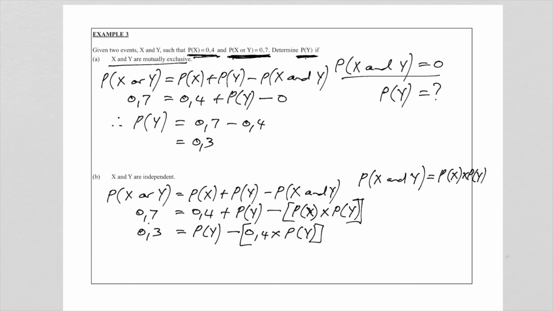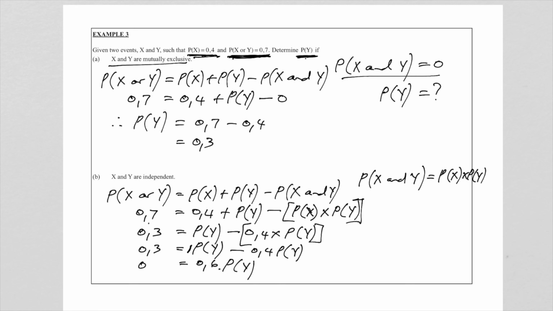So you can see this equation is a little bit more difficult than the previous ones. So let's now see if we can get to the probability of y. So we have the probability of y, subtract 0,4 probability of y. This we can subtract like we do in algebra. They're called like terms because there's one of these, minus 0.4. So that means we're going to get 0.6 probability of y.